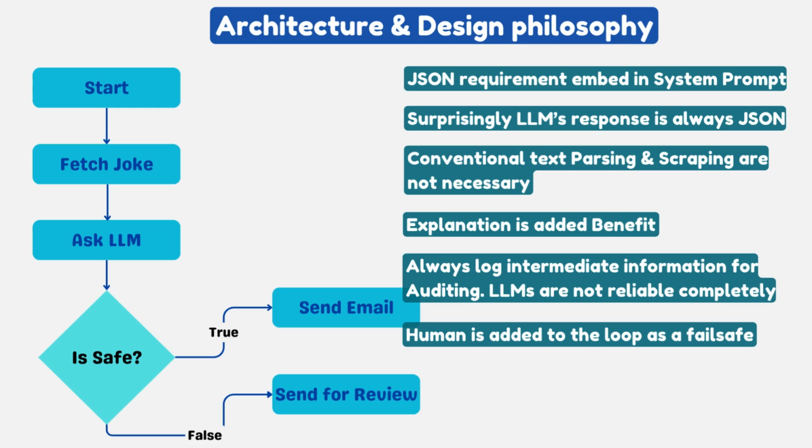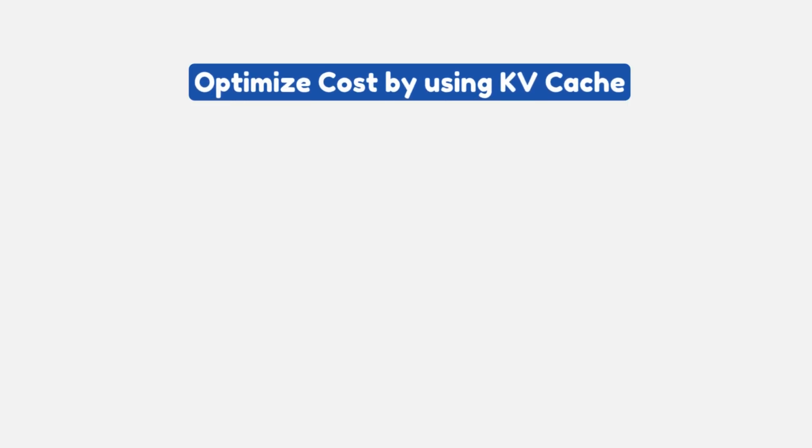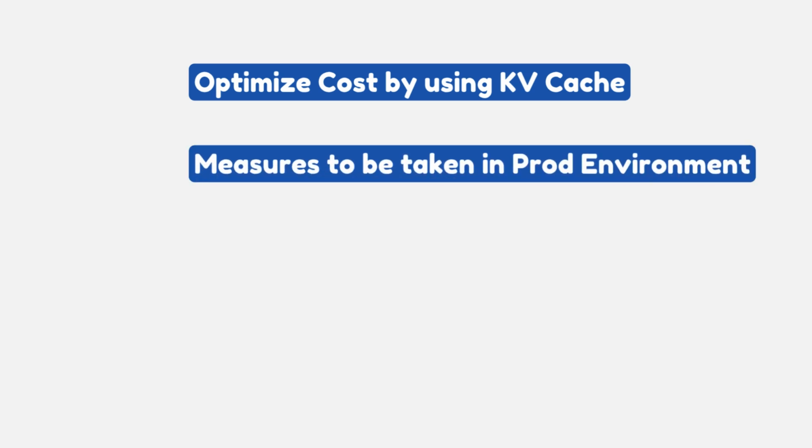To recap, we turned unstructured text into structured data, added a lightweight safety gate, and automated the final action. The result is a pipeline that's automated, auditable, and safe. In the next video, I'll dig into how keeping the system prompt separate lets you reuse the KV cache to save cost and reduce latency, plus a few tips for production like retries, timeouts, and observability.